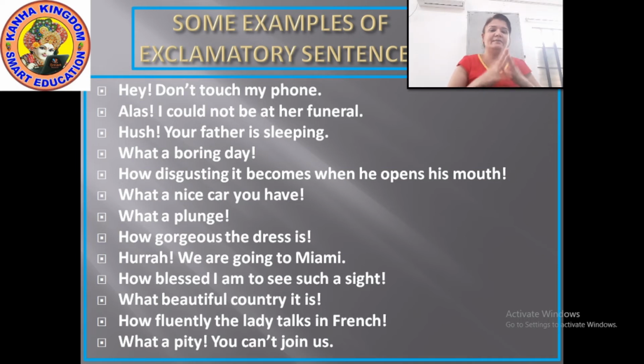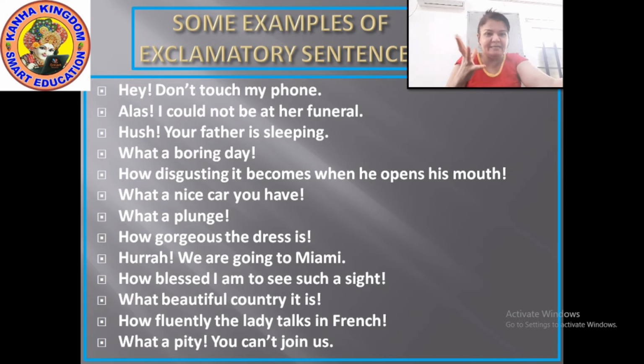When we make someone silent, at that time the exclamatory word "hush" is used, and after that comes an exclamation mark and then a full stop. Okay, what a boring day. When the day is not good, you are bored for the whole day. The sentence starts with a question word, but it is not a question. It is an exclamatory sentence, so it will end with an exclamation mark.